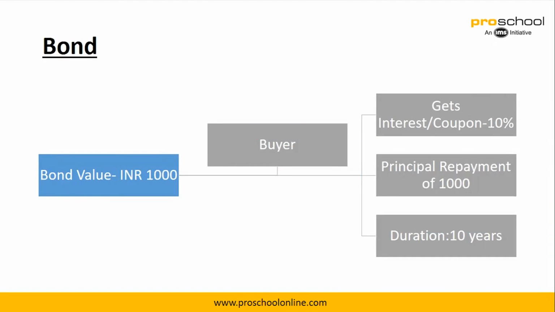So the feature of a bond is, let's say the bond value is 1000 and there is a buyer who buys your bonds. He gets an interest of 10% every year, right? And finally, when the entire bond gets matured, the entire principal repayment of 1000 happens to the bondholder, and the duration is 10 years for this.